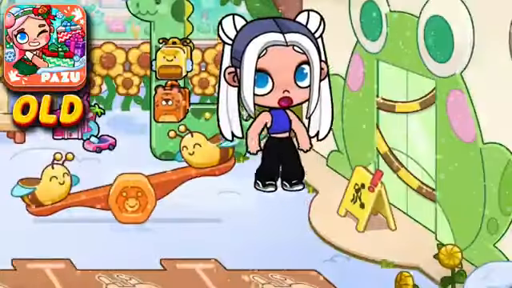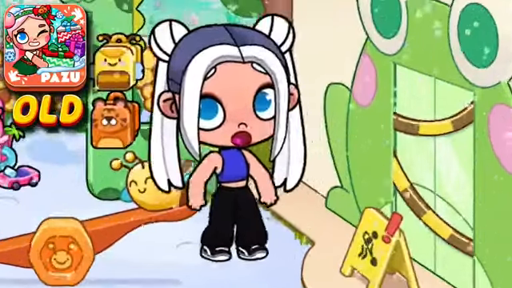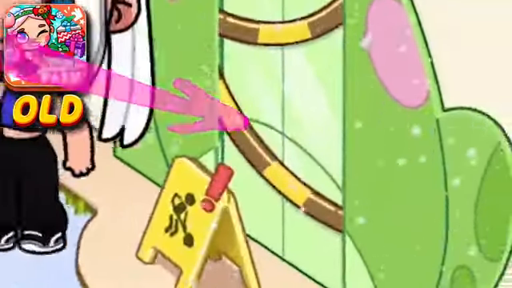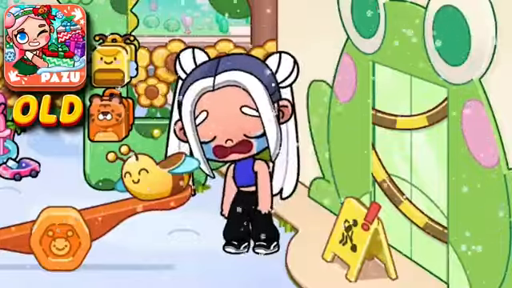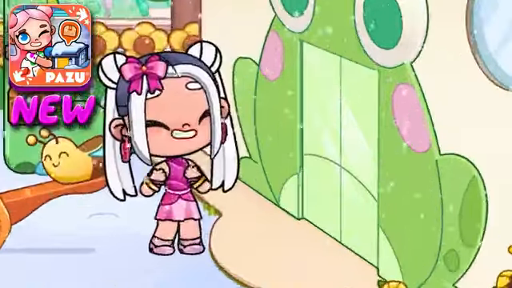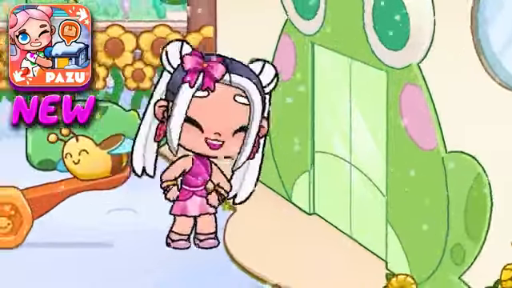The biggest disappointment is that in the old version, the frog door was closed. And for a very long time. Everyone was waiting for it, and I was no exception. It was very interesting what was behind it. And in the new version, as you may have guessed, this door is open. Now, I'll quickly show you what's behind this door.